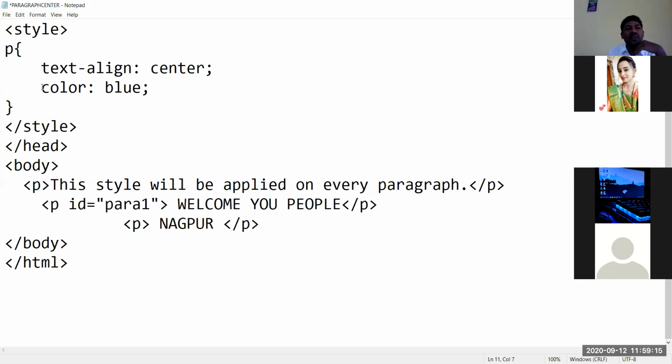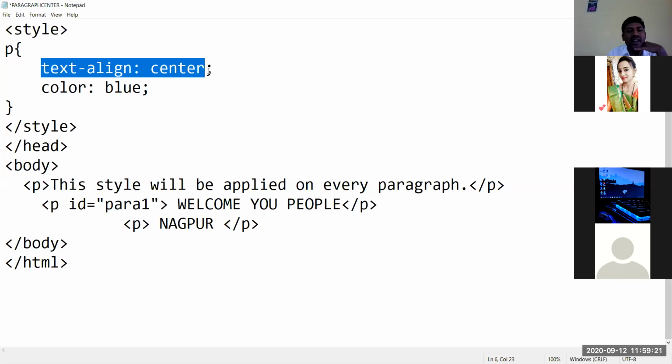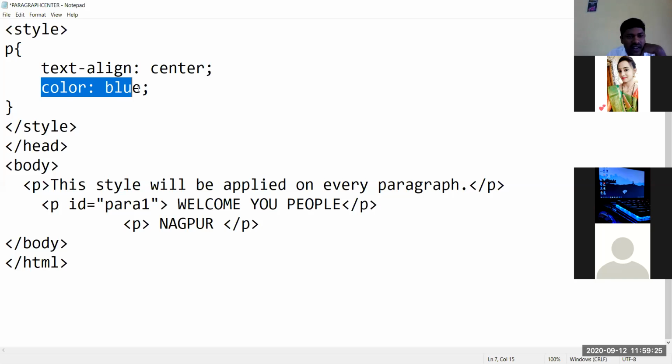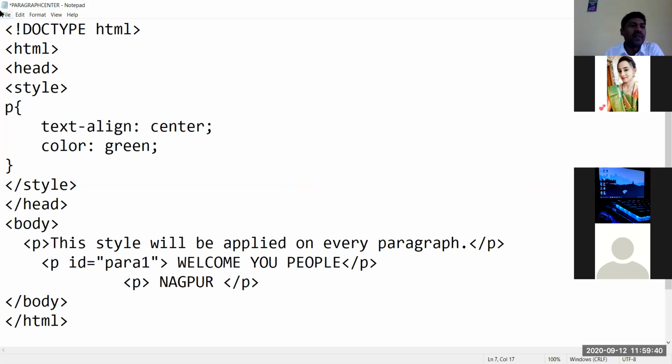So whatever you write in the style between the style tag for paragraph, for that data it will be centered. For that data, the color is blue. Suppose whatever color you want to keep, you can keep, like a green color. I will keep green color. You want to keep blue, you can keep blue also. So these are the colors. Now you know very well how to execute the similar procedure.